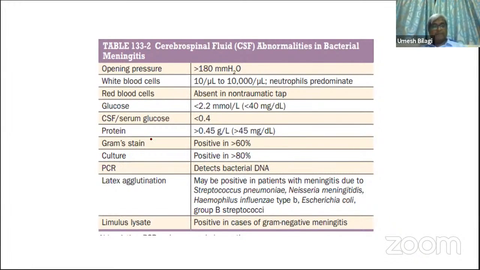And Gram stain you may get. You will be able to pick up the organisms which are the cause for that. And culture definitely you can do. And PCR is a really good technique. And latex agglutination test is more sensitive, and if it is available, you can get it done for these organisms. And latex agglutination test you can use to pick up the organism, the etiology of the meningitis.